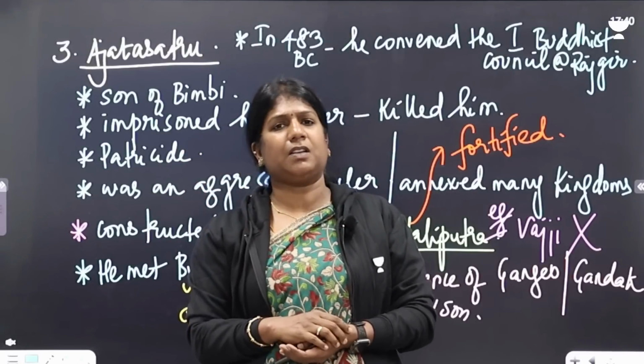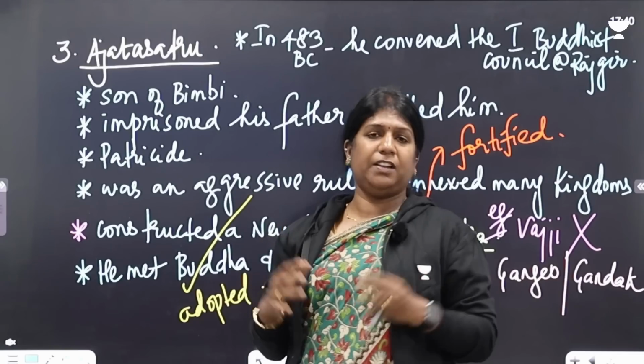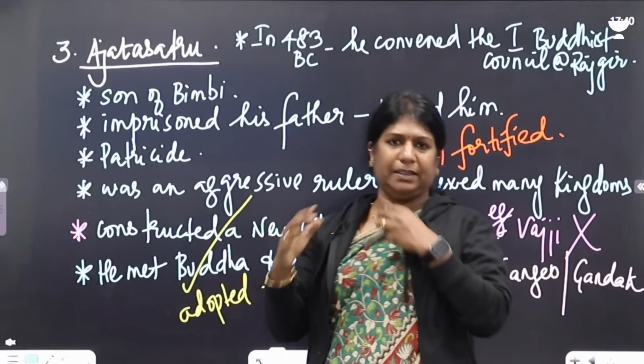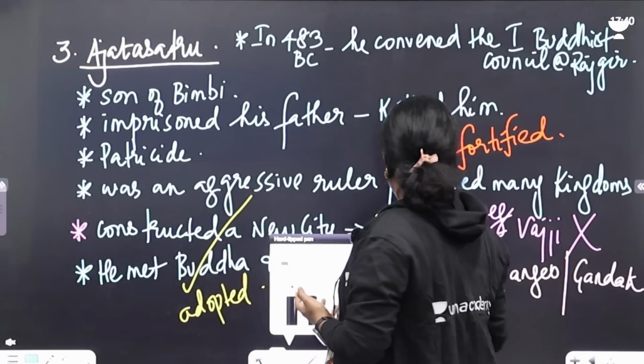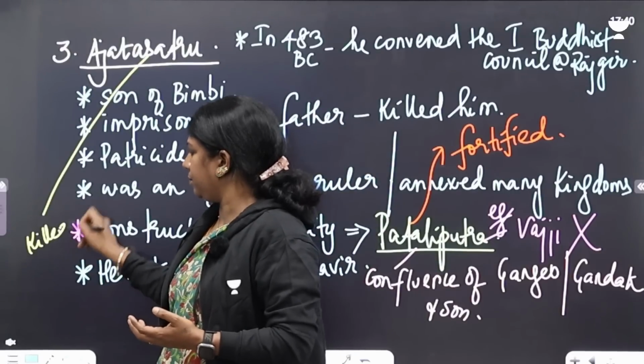All the kingdoms were under his control. Taxation and administration system was regulated. He had good ministers. So things went on like that. But history repeats itself. So Ajatasattu was killed by his son.